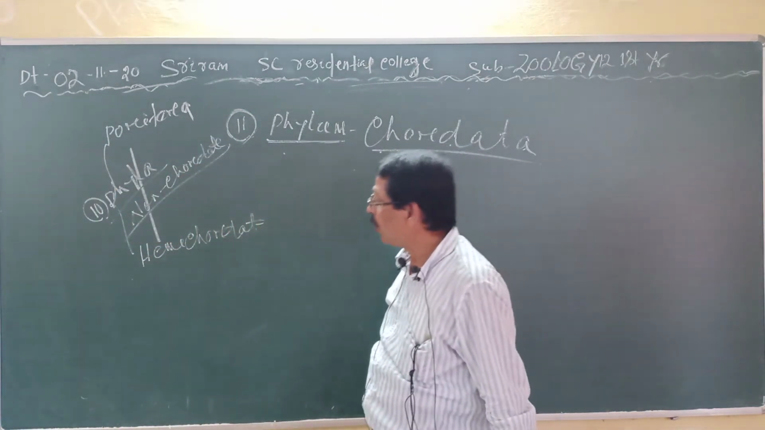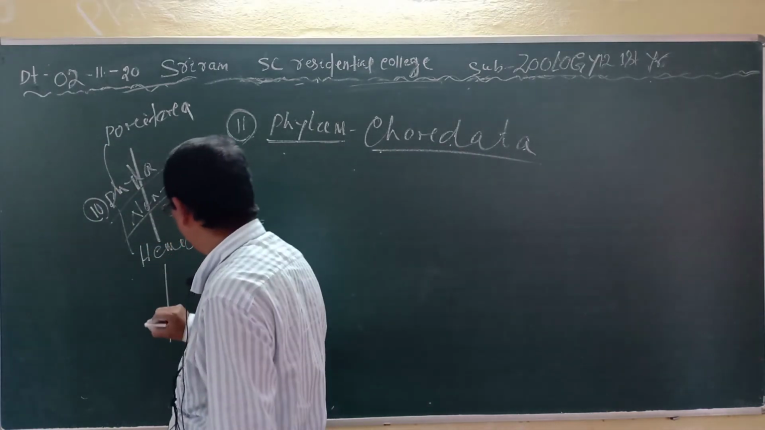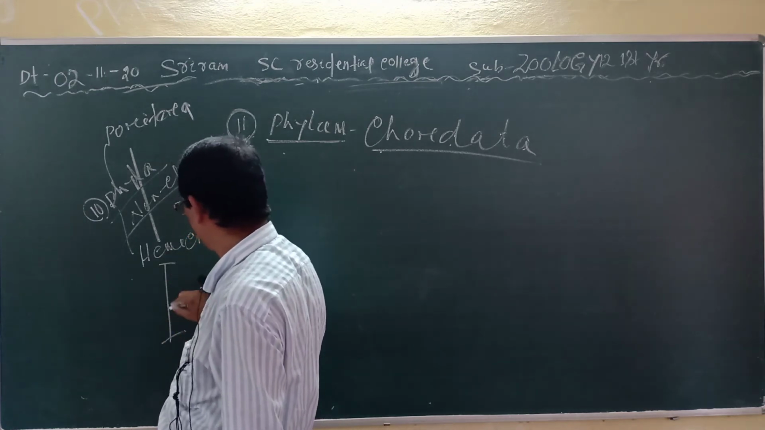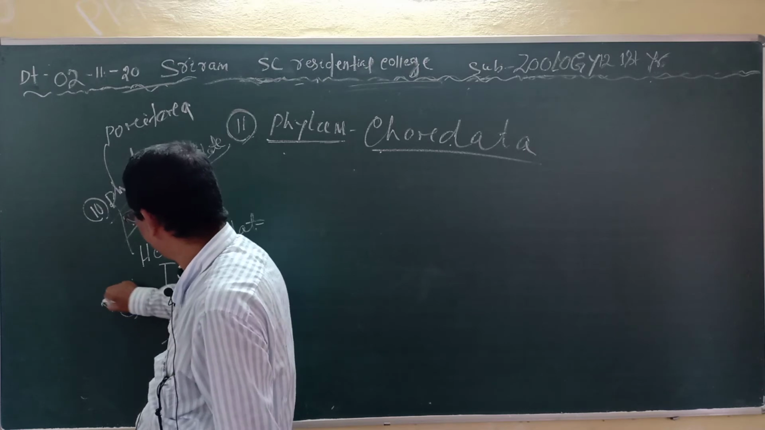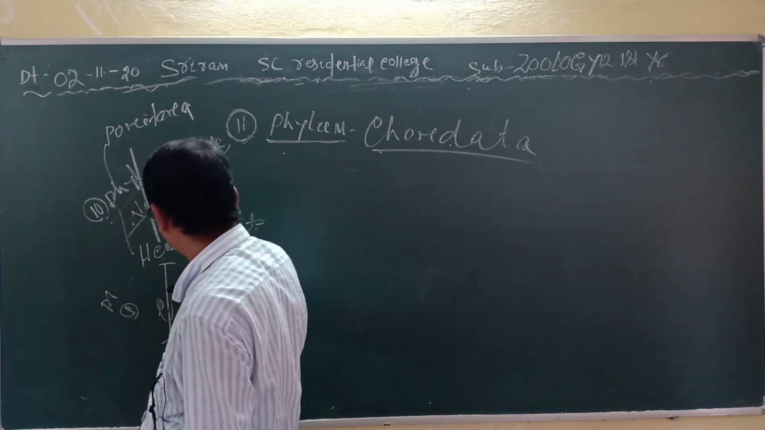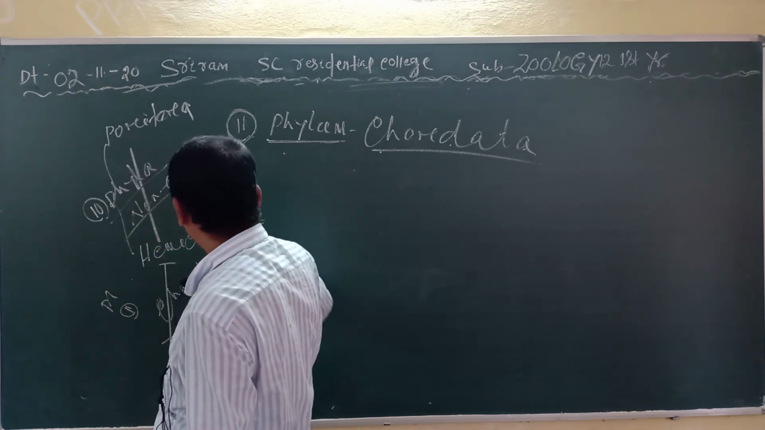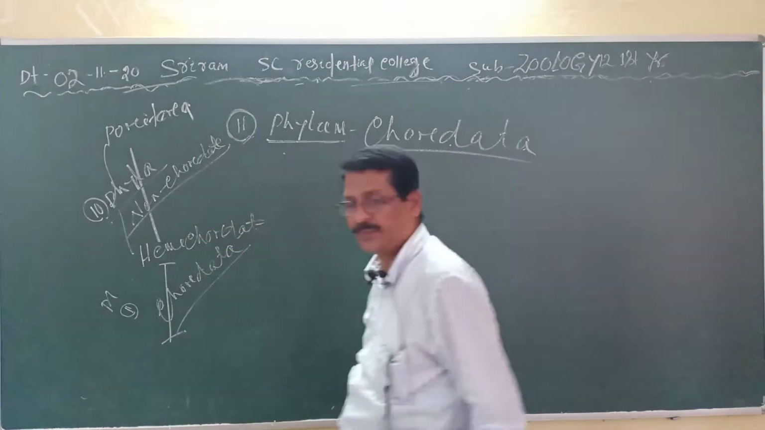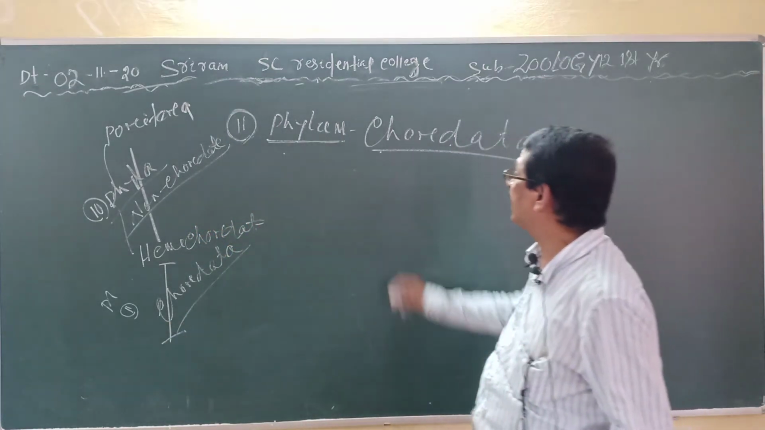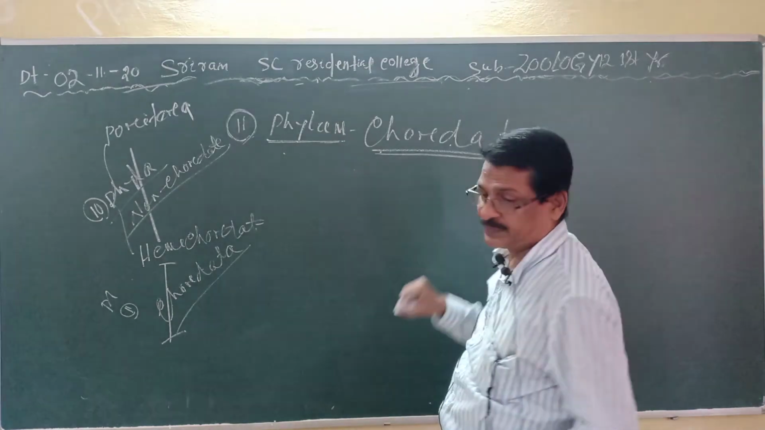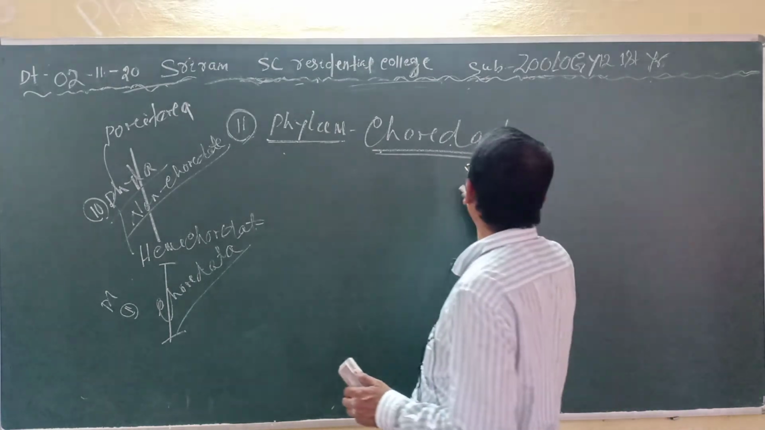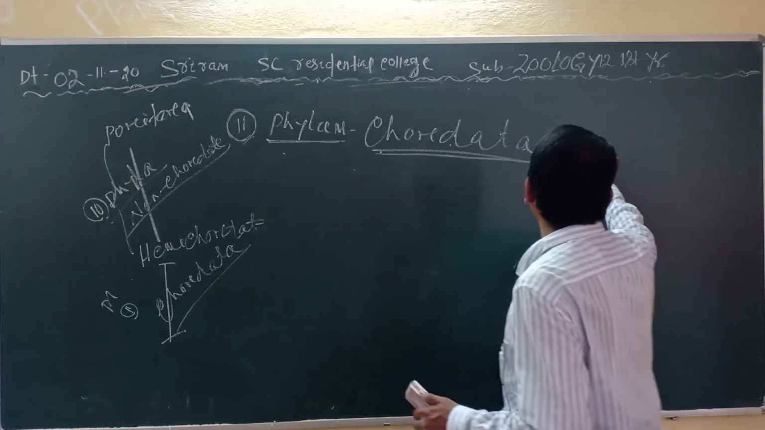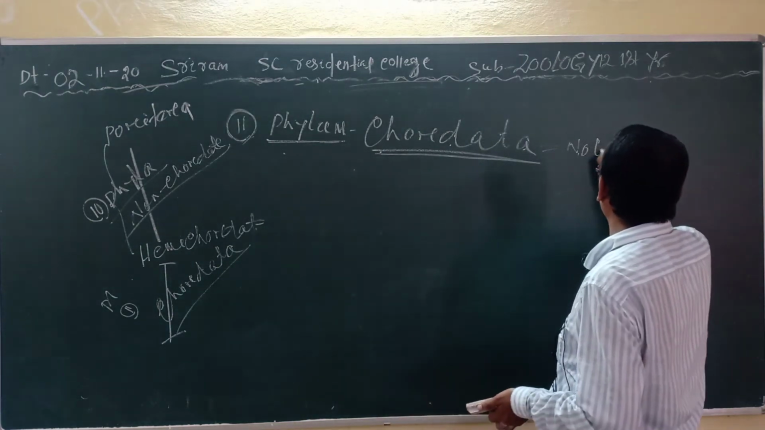But all the other animals are under only one phylum, that is phylum 11, called the Chordata. Clear? And what are the basic characteristics of the Chordata? We have to read. Chordata means the presence of notochord.